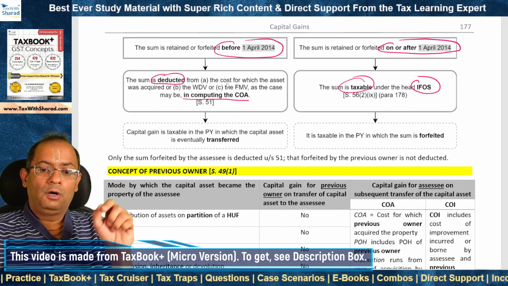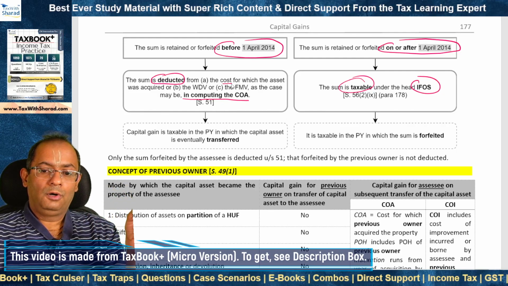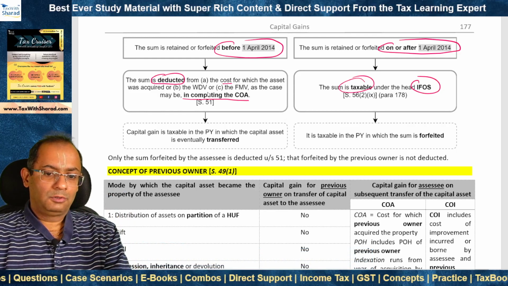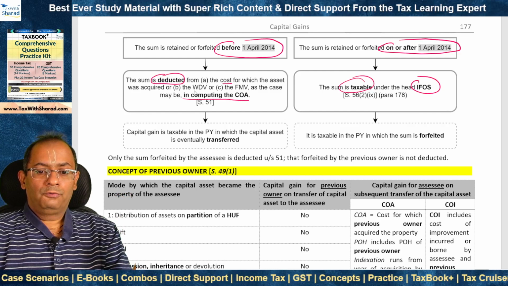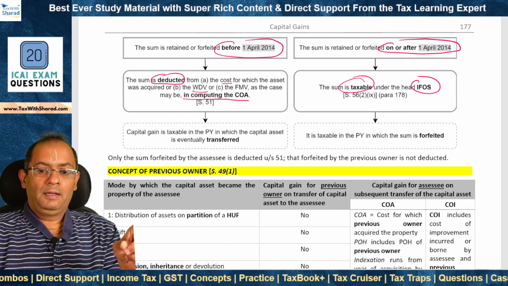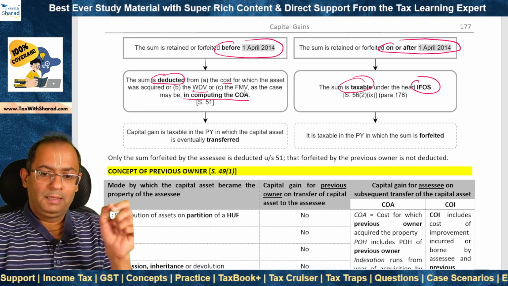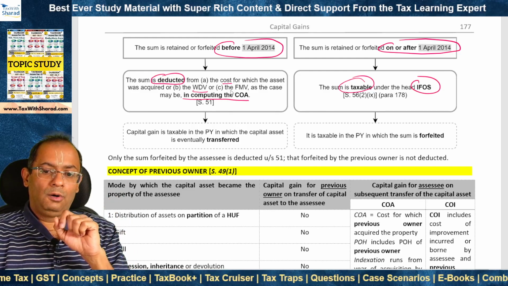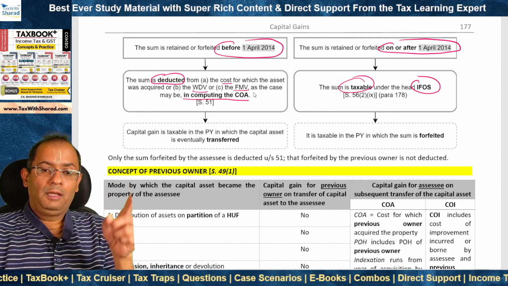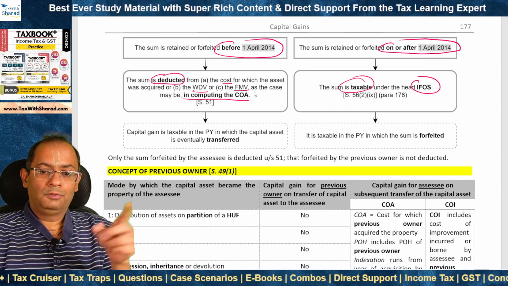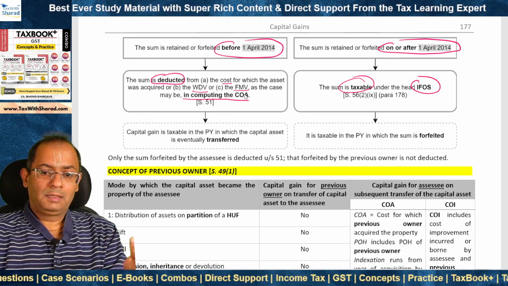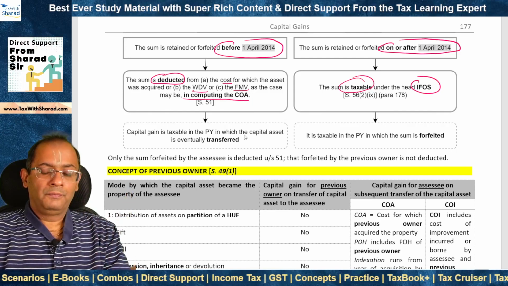Sum is deducted from what? Sum is deducted either from the cost for which the asset was acquired, where we pick up the cost of acquisition, or from the written down value, where we compute the capital gain under section 50 on account of depreciable assets forming part of block of assets, or from the fair market value. This is the case where we take FMV as on 1st April 2001 as the cost. So the sum is deducted from either of these cases in computing the cost of acquisition.